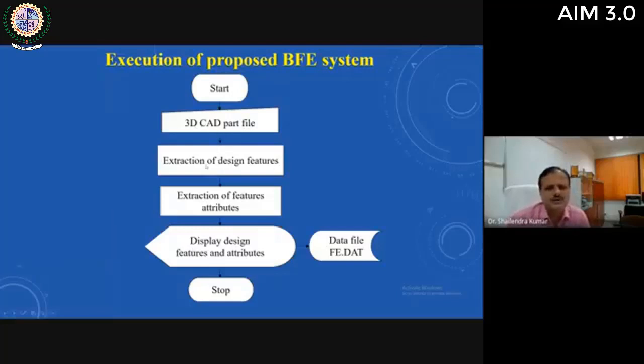Then all the design features are extracted by the system, then extraction of feature attributes, and then display of design features and attributes for the user. These design features and attributes are stored in one data file, which is named fe.dat. This data file is very useful for execution of subsequent modules and subsequent systems. Most of the inputs will be taken from this data file for execution of other modules.